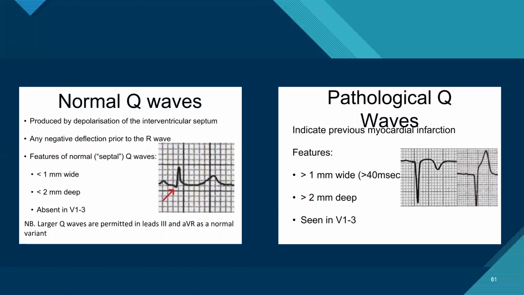Pathological Q waves can be more than 40 milliseconds wide, more than 2 mm deep, and can be seen in V1.